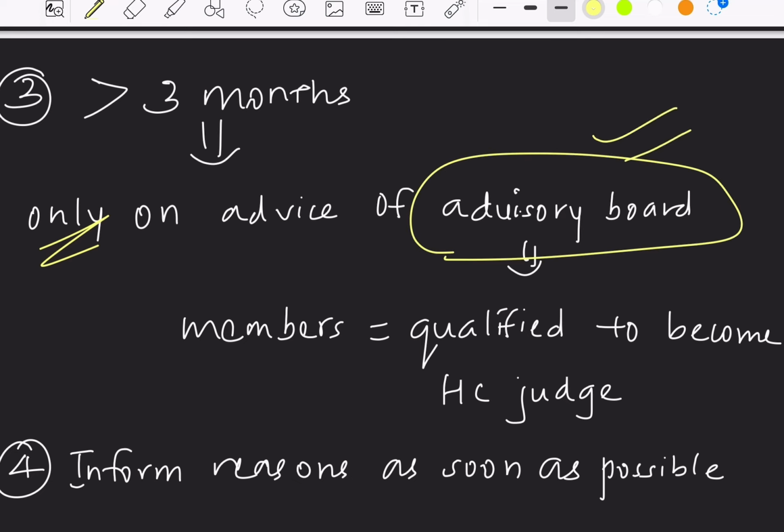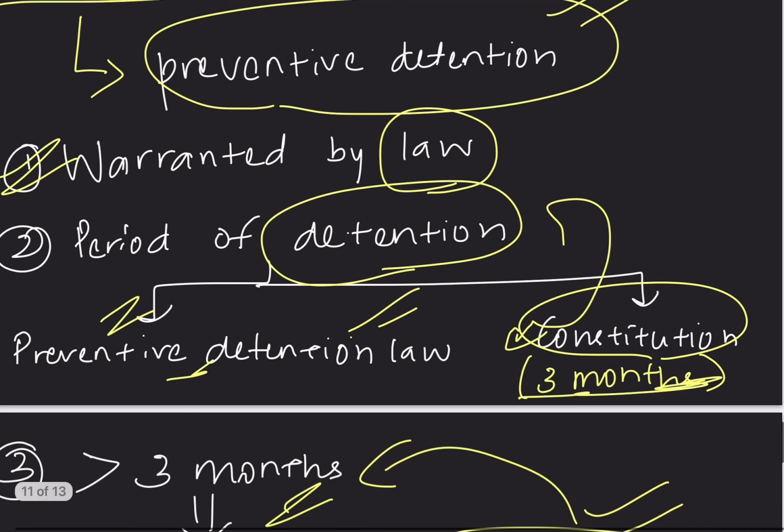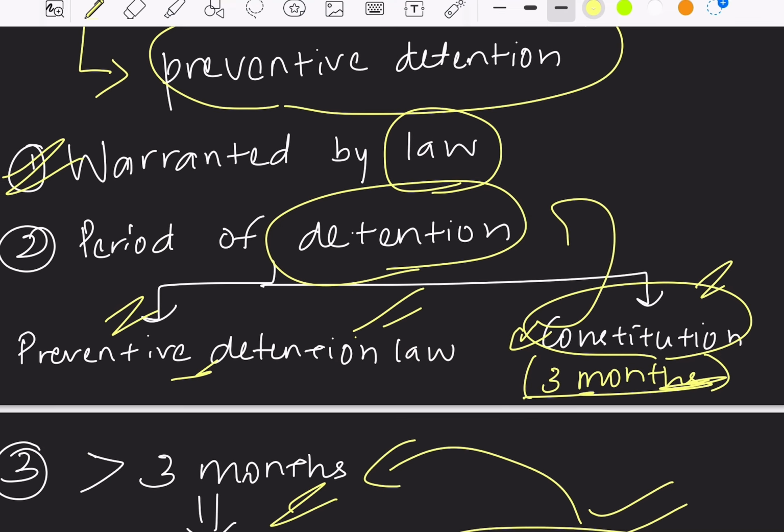Then what is this advisory board? The advisory board members should be qualified to become High Court judges. They should have all the qualifications to become a High Court judge. So only on the advice of these members of the advisory board can the period of detention for the person arrested on the grounds of preventive detention exceed 3 months. Otherwise, the Constitution simply says it has to be within 3 months, or else it can be according to the preventive detention law.